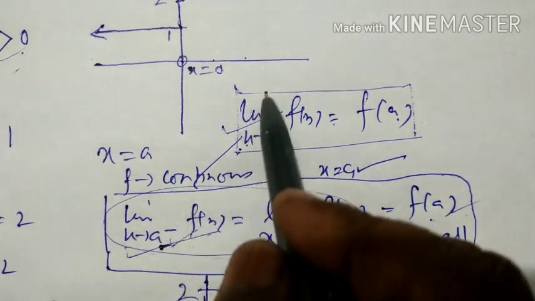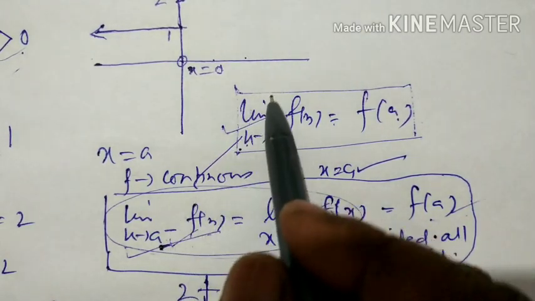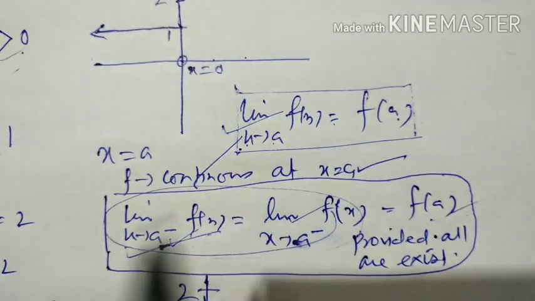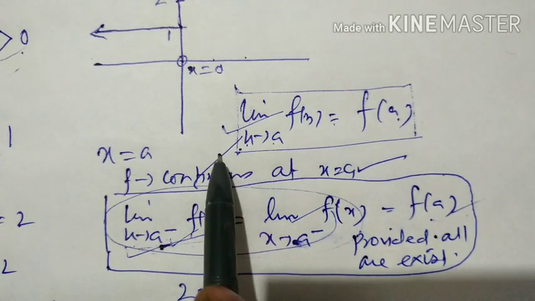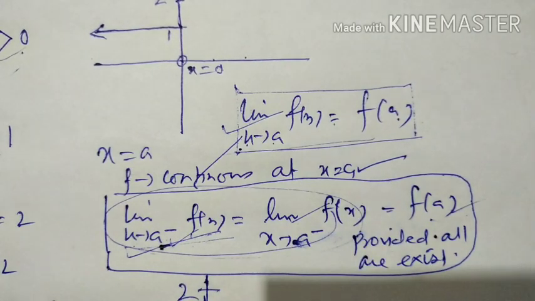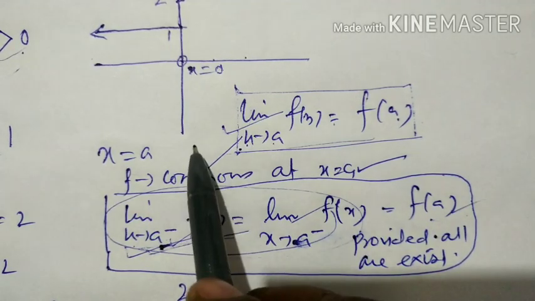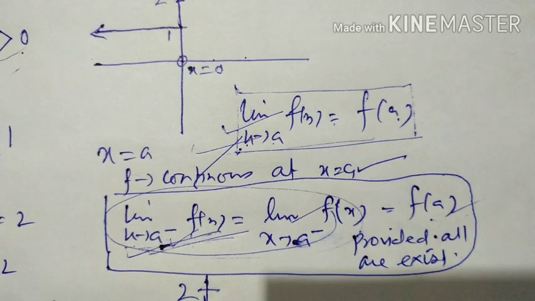Both definitions are the same definition, but at the time of using them in problems, for a particular point you use this formula, and for a general point you use this formula. So this is the definition of a function to be continuous at a particular point.